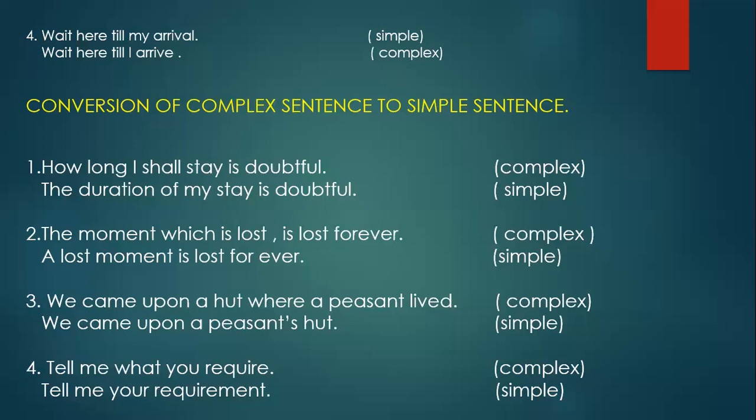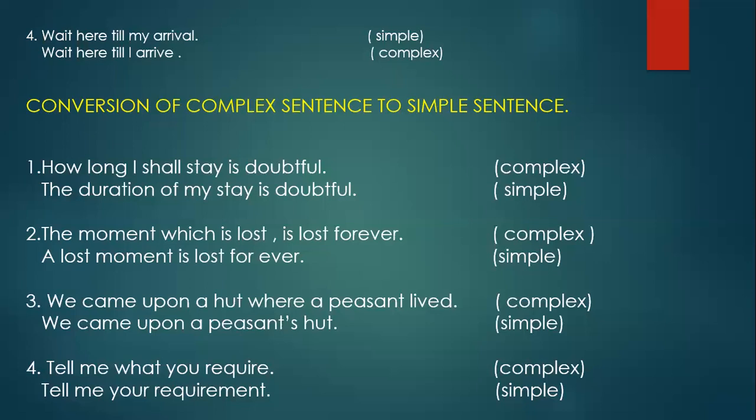Now to sentence 2: The moment which is lost is lost forever. See, the moment which is lost, that is the subordinate clause. It is lost forever, that is the main clause.